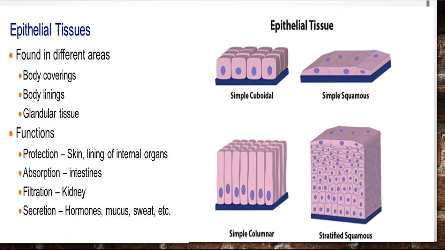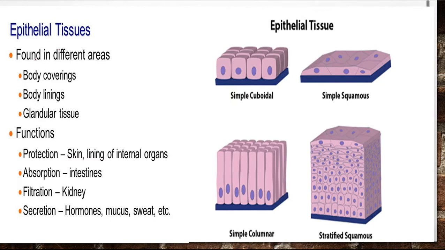Here, the epithelial tissues are of the following types: simple cuboidal, simple squamous, this is simple columnar, and this is stratified. In simple, as we can see here, only a single layer of cells is present on the basement membrane. This is the flattened cell which is present in the squamous epithelial, and this is the columnar, column-like cell. In stratified, more than one layer of cells is present, and accordingly they function.